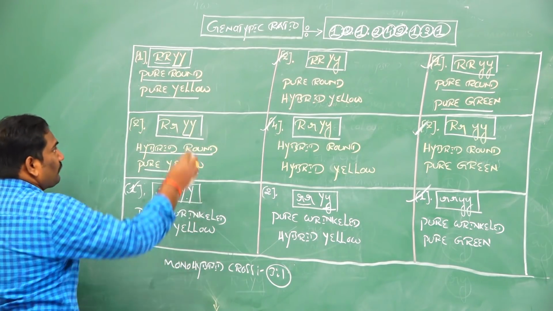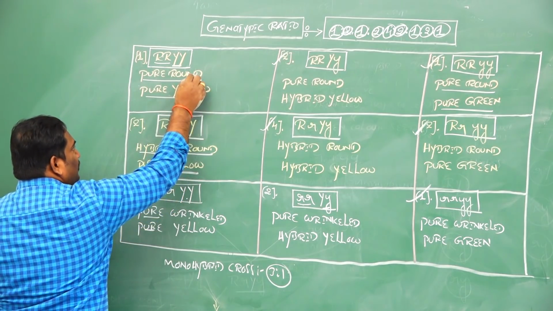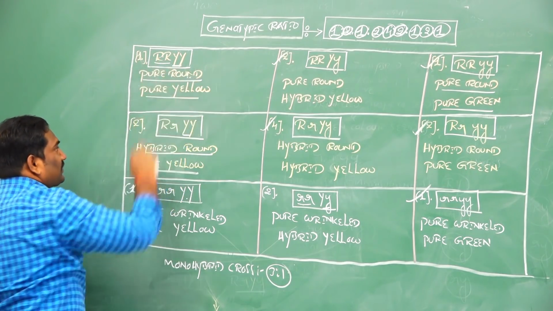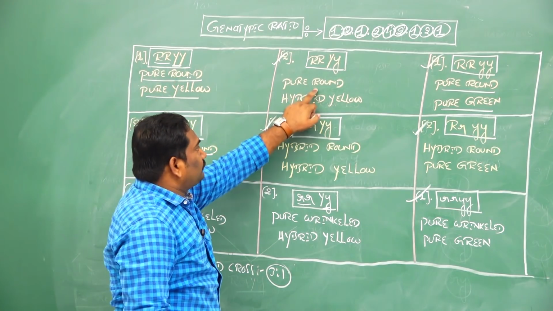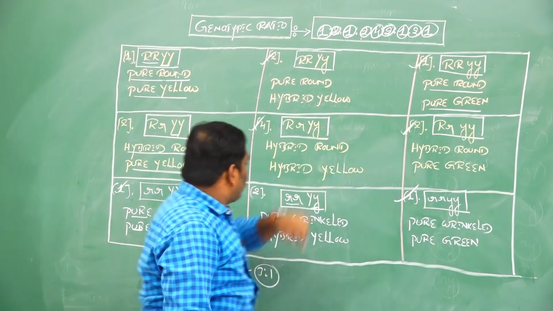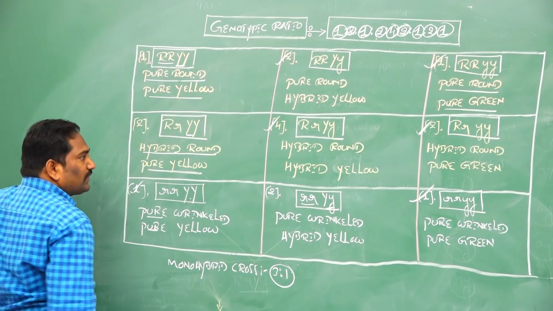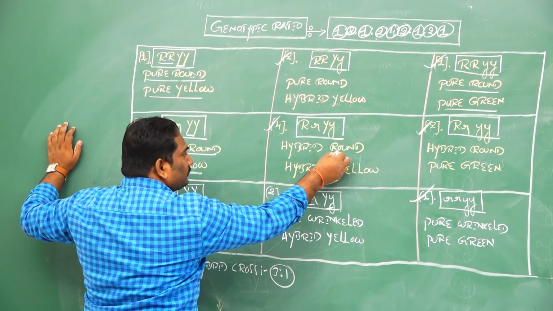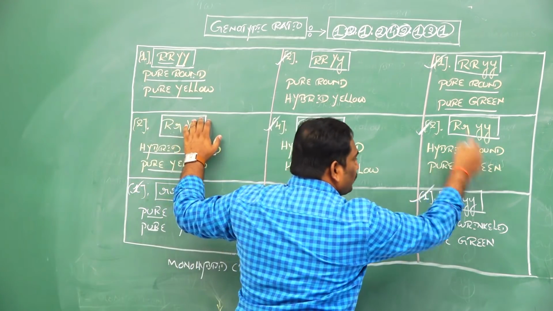Generally, first the rounded shape of seeds. Here 1, here 2, and here 1, total 4. Here 2, 6. And here 4, 10. And here 2, 12.